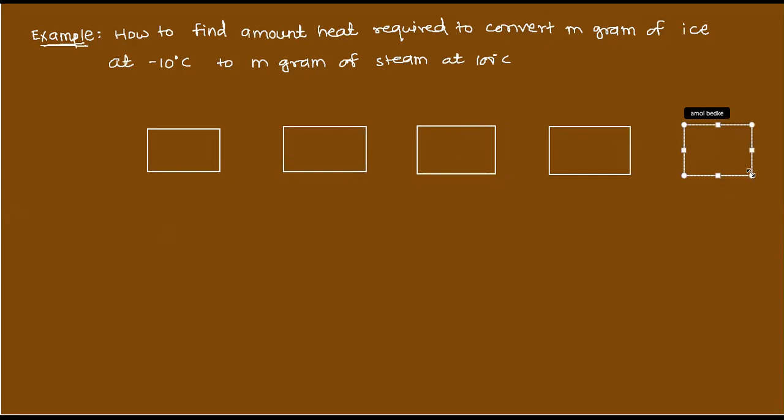These are the stages which we follow while converting.